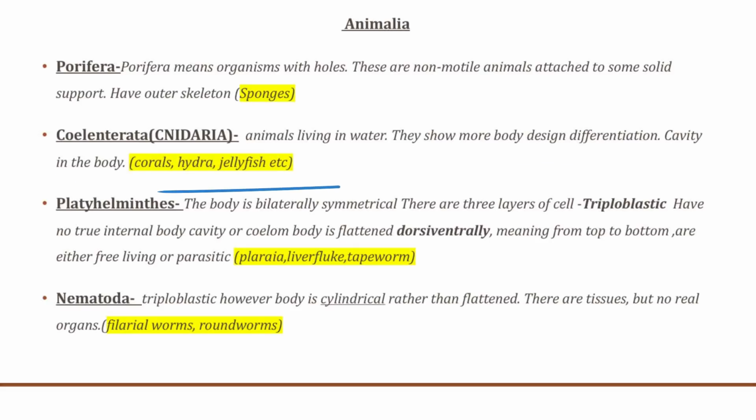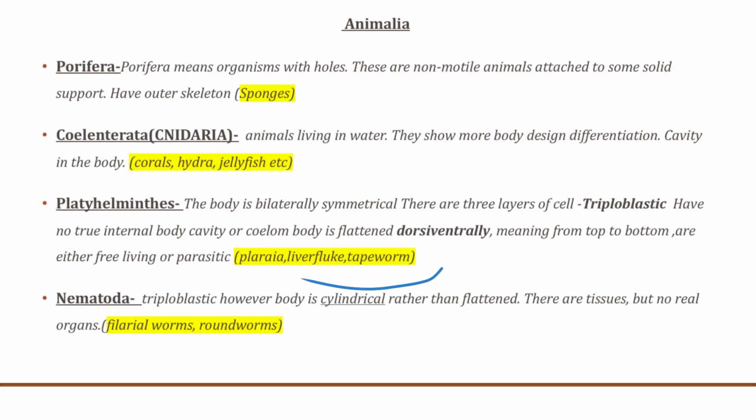Now, in platyhelminthes the body is bilaterally symmetrical. There are three layers of cells. These are also known as triploblastic. They have no true internal body cavity or coelom, and the bodies are basically flattened or dorsiventral. That means they are flat from top to bottom, and they can be either free living or parasitic. The examples are liver fluke and tapeworm.